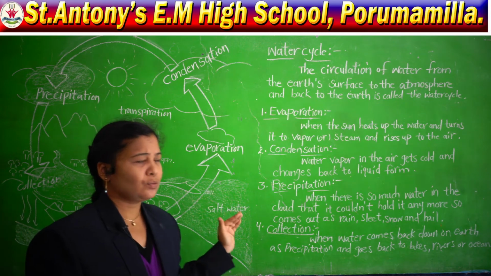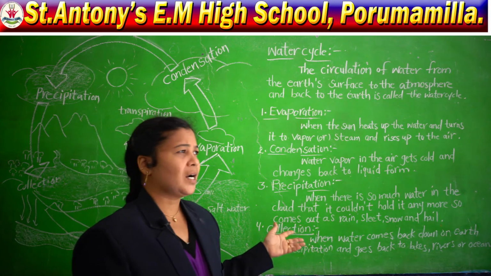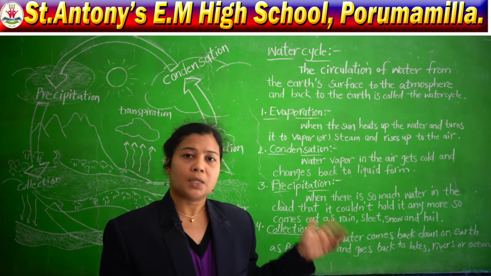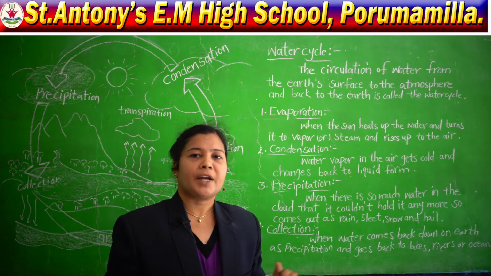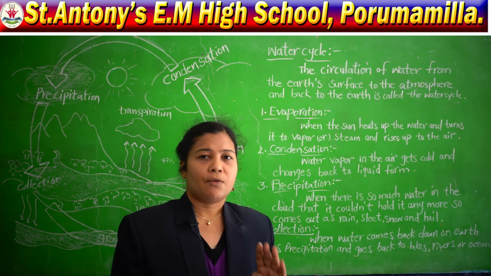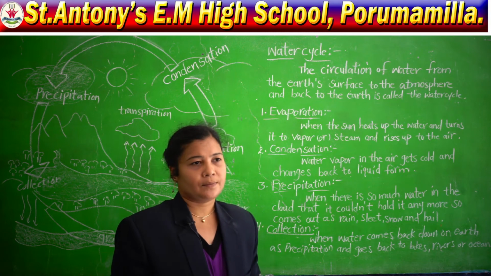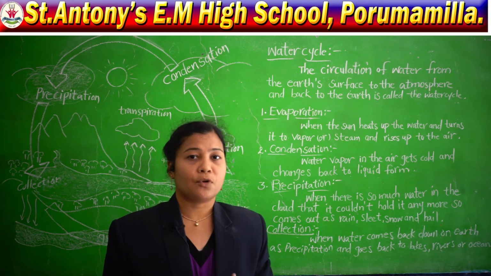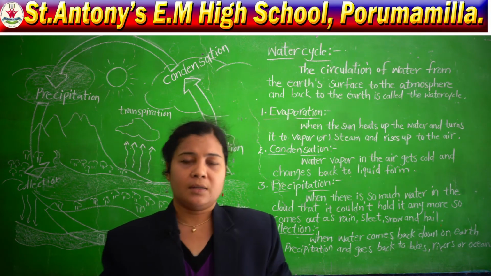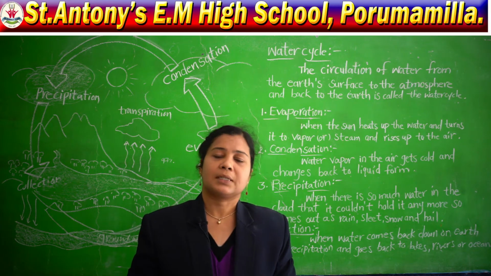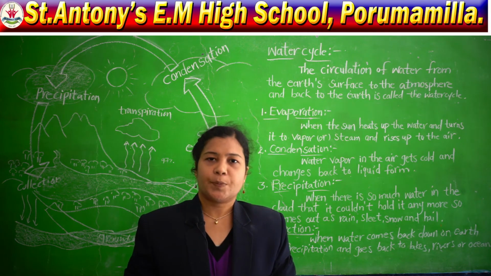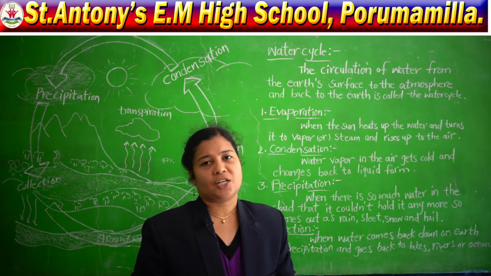What is the water cycle made up of? The water cycle is made up of mainly 4 stages. How many? 4 stages. They are evaporation, condensation, precipitation and collection.